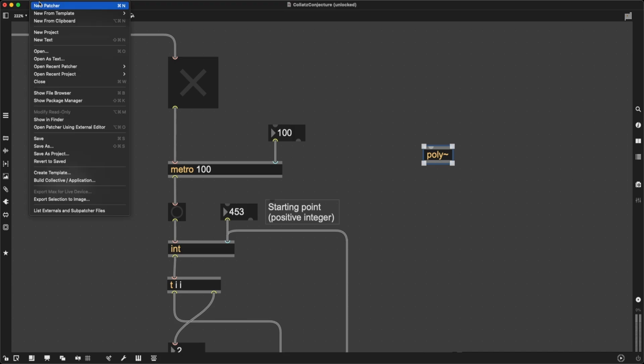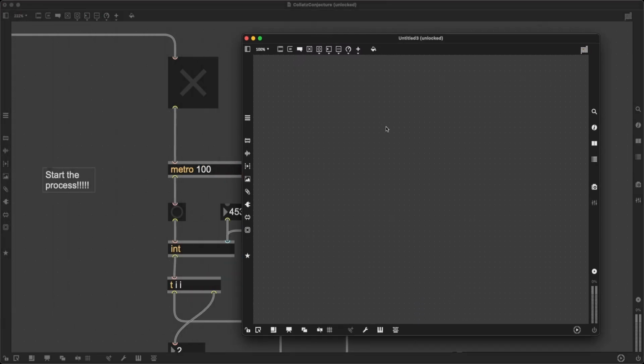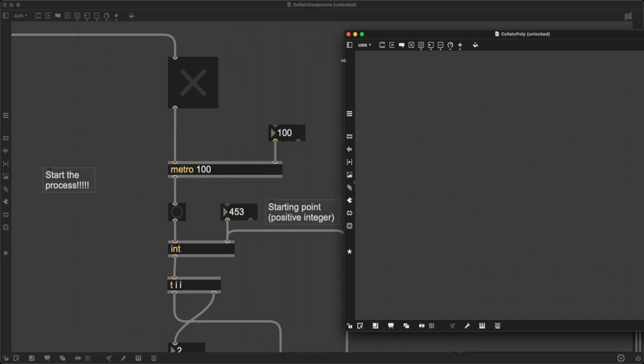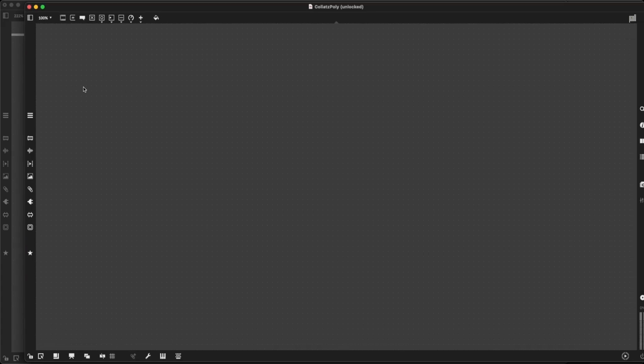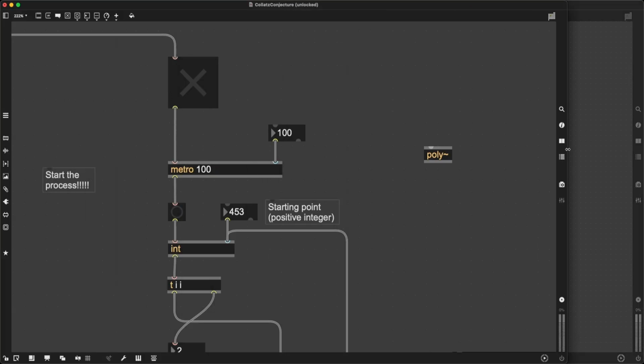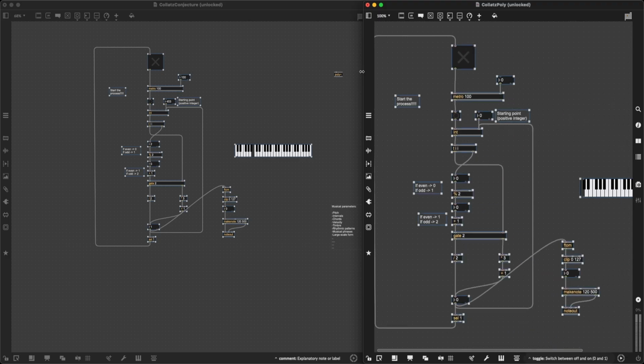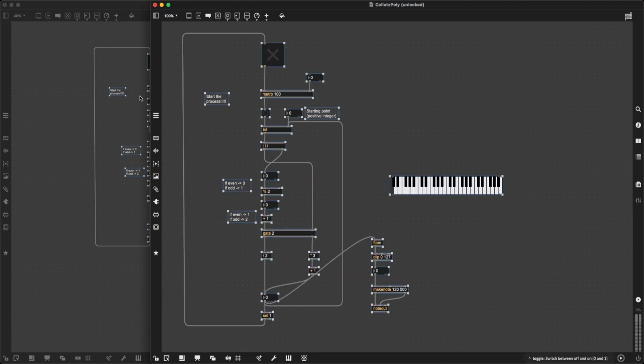Okay, so let's create a new patch. Let's keep it empty for now and save it into the same folder as our main patch. Let's call it Collatz Poly.maxpat. All right, now I'll take my entire algorithm, copy it, and paste it into my Collatz Poly patch. Now I can save this Collatz Poly.